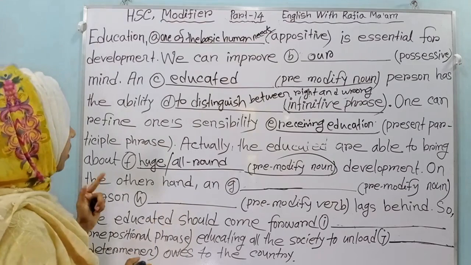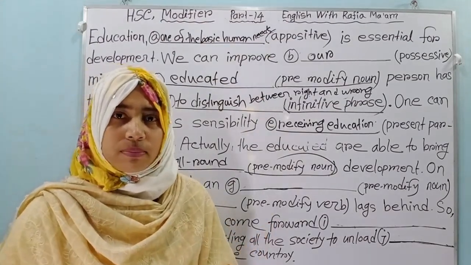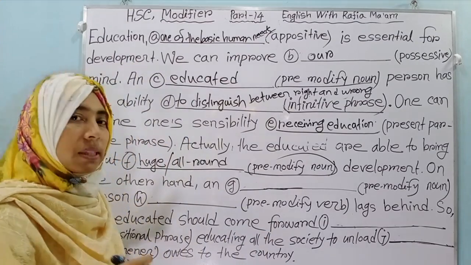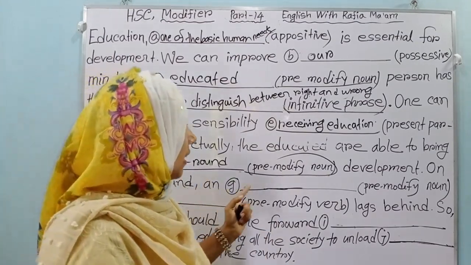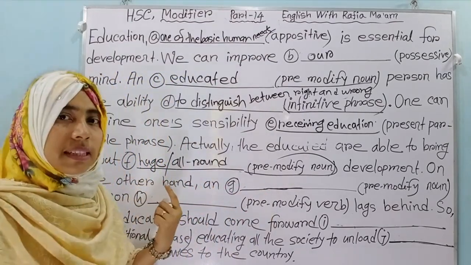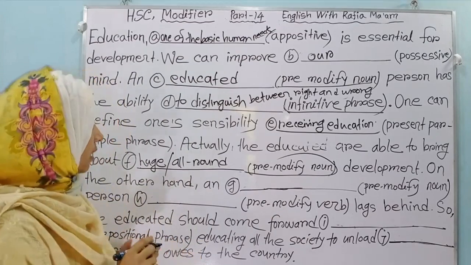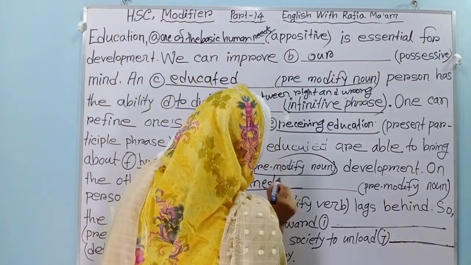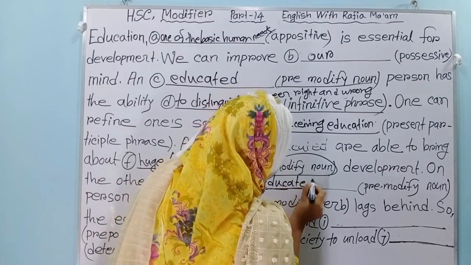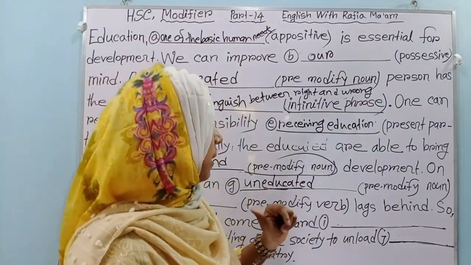On the other hand, that means on the contrary, very opposite. On the other hand, "dash person" will be very opposite to an educated person, and it will be an uneducated person. An uneducated person dash lags behind.